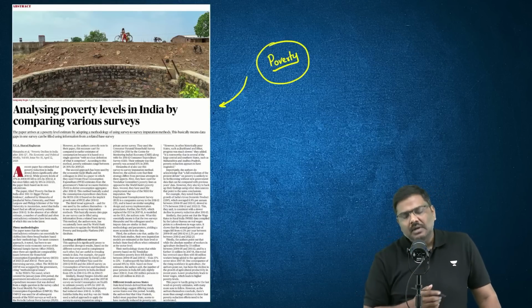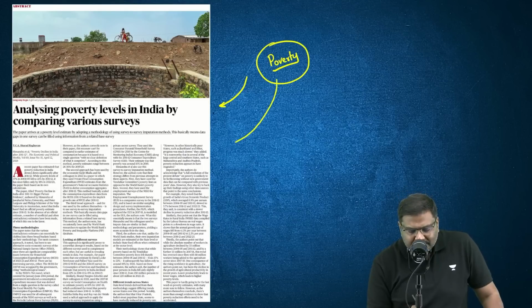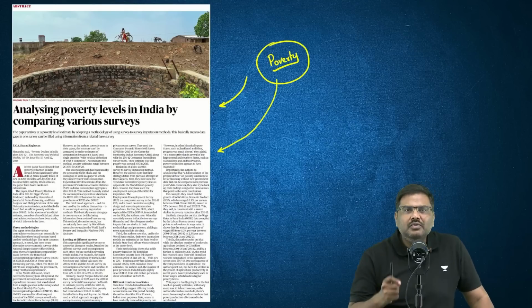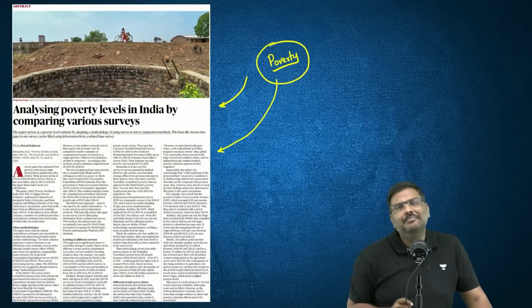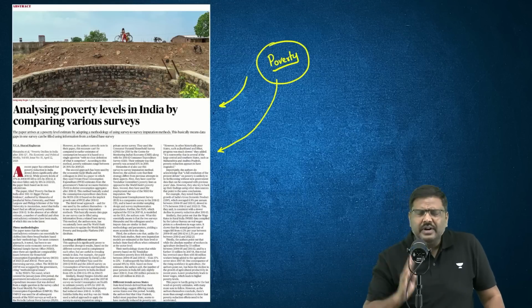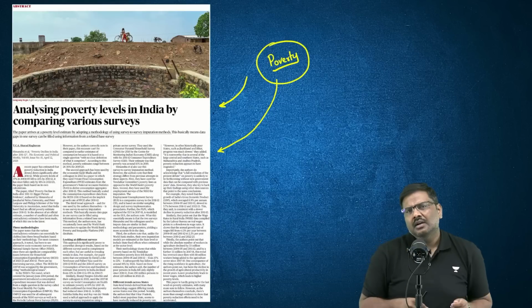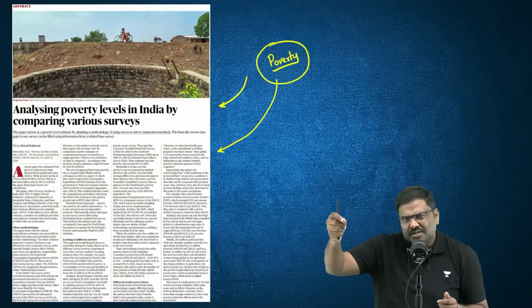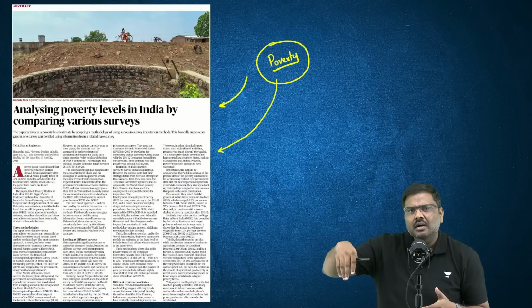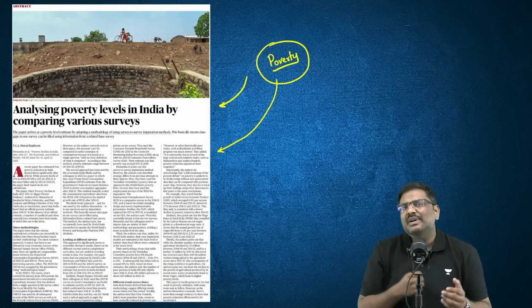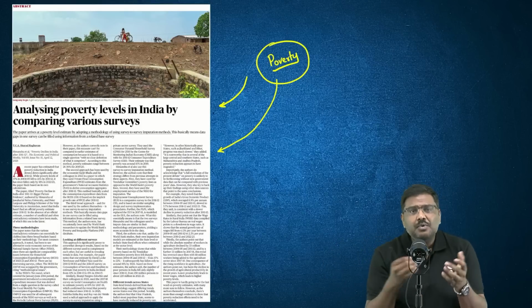For example, in case of poverty, what is the static portion? How do we measure poverty in India? Very simple, straightforward. What do you mean by poverty? How do we measure poverty? What are the different recommendations of different committees so far? Which is the most recent committee recommendation? That is the static portion.